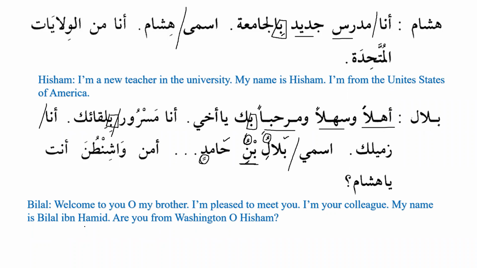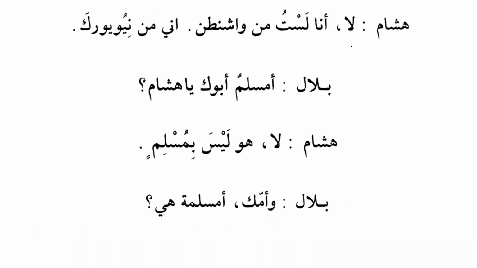I'm pleased to meet you. I'm your colleague. My name is Bilal ibn Hamid. Are you from Washington, oh Hisham? Hishamun: la, no. Ana lastu min Washington. I'm not from Washington. So how do we get the meaning of I'm not? Ana lastu. When you do the conjugation of laysa, laysa, laysa, laysu, and you go to the 13th form, it will be lastu. Ana lastu min Washington. I'm not from Washington. Inni, indeed I am.